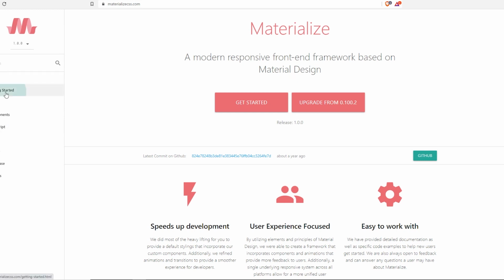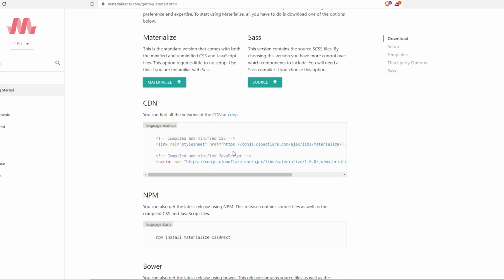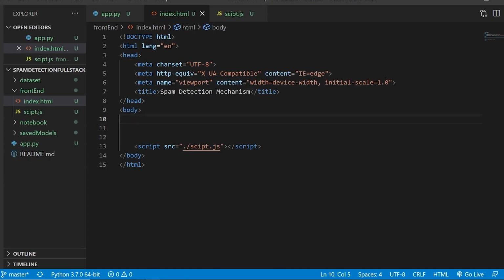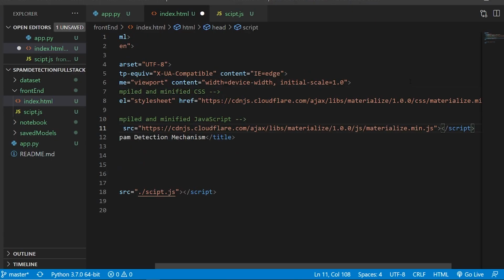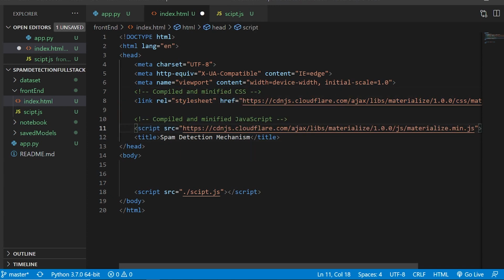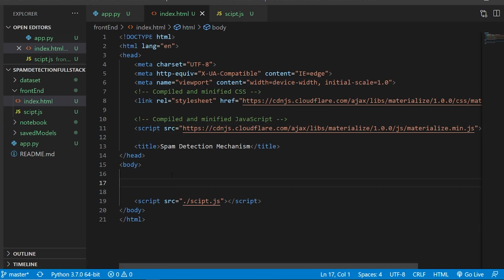And now if you head to getting started, you can actually come across the CDNs. So we are going to require these. I'll just copy them and I'll paste them over here. These give you the leverage in order to use Materialize CSS without, let's say, downloading anything. And we have it. So now we are going to work on our HTML for a while.